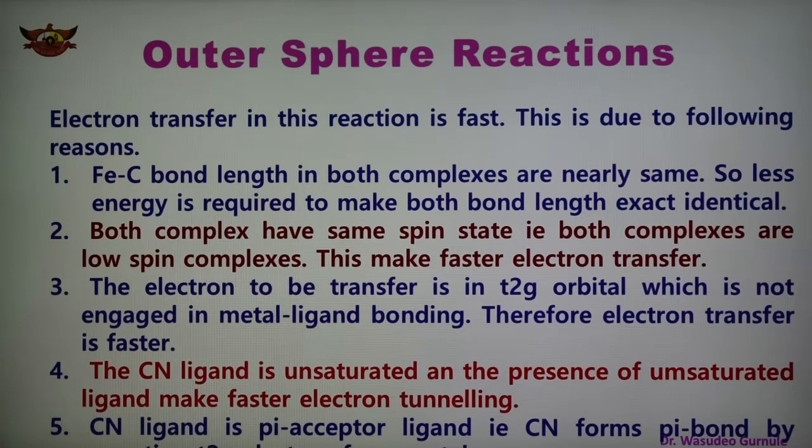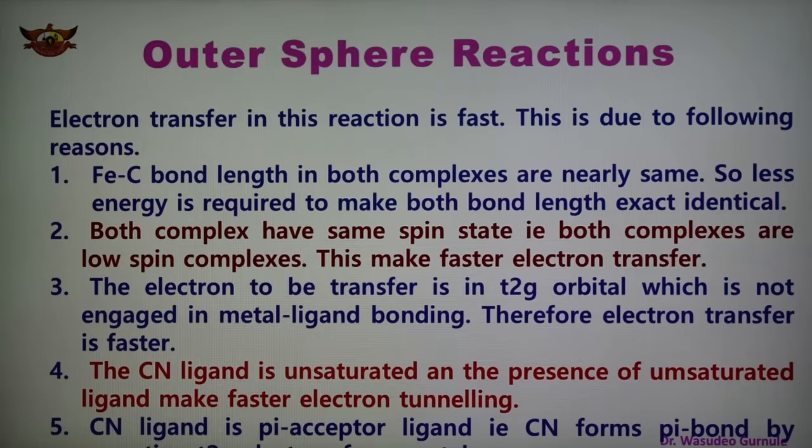This is the important first reason. Another reason is that both the complexes have the same spin state; both are low spin complexes, and therefore this makes electron transfer faster. So both these points favor fast electron transfer.